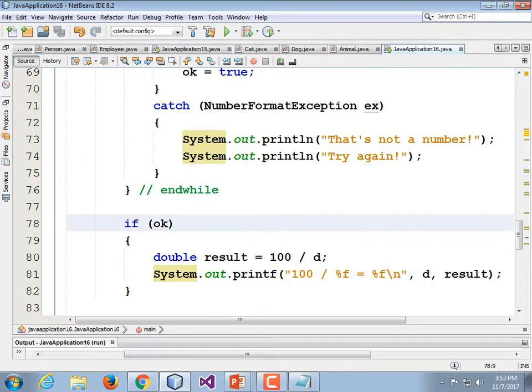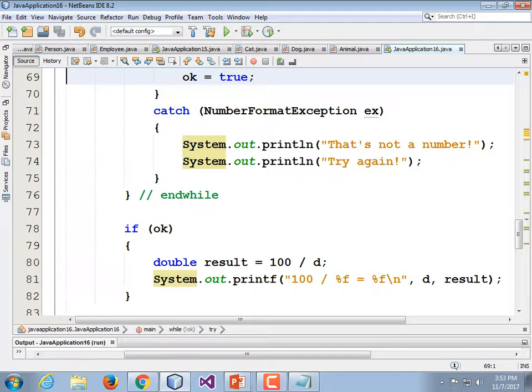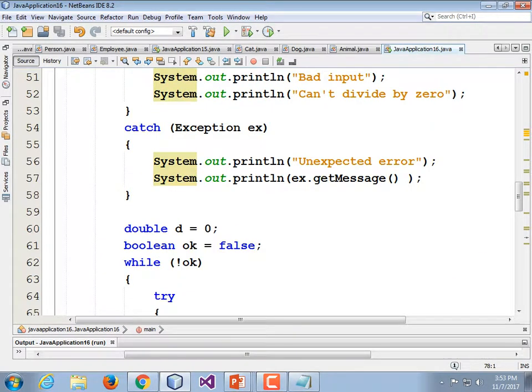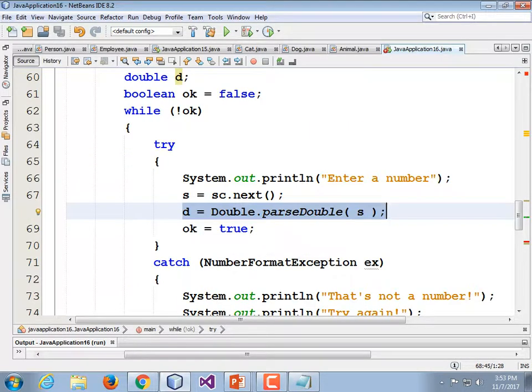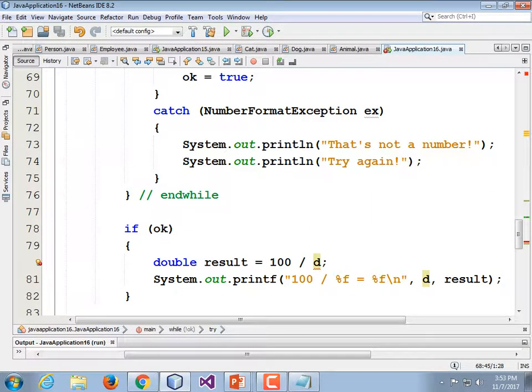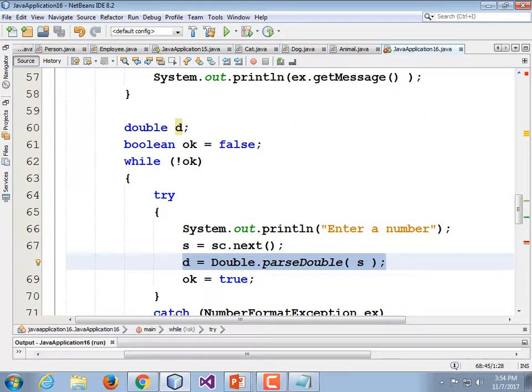Did I have to do that? I don't think so. No, absolutely not, because there's no way we could get through this loop without OK being true. So do you have your D set to a value at the top? I did. I initialized D up at the top because otherwise it's going to continue to highlight that as being an error. The compiler is not smart enough to know that the only way we can get out of this loop is with D set. So it's claiming that D might not have been initialized. So I'm going to go back and put that there.